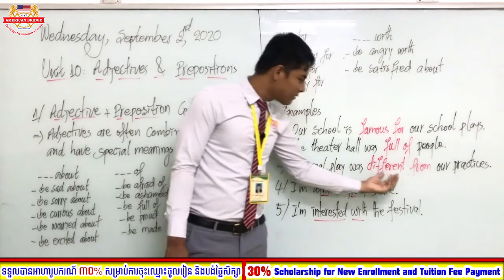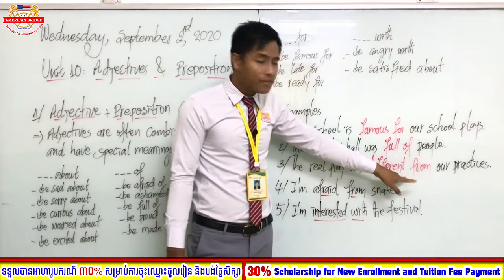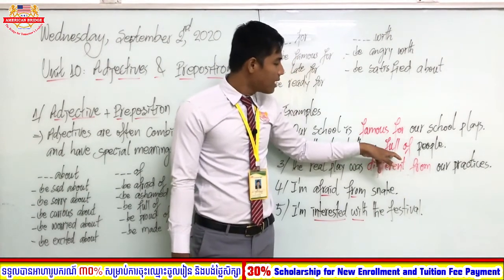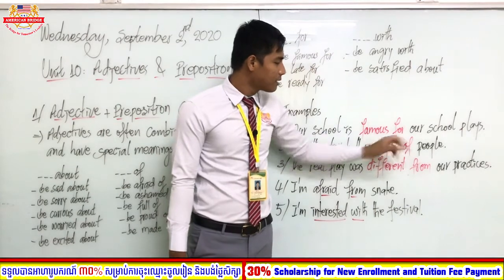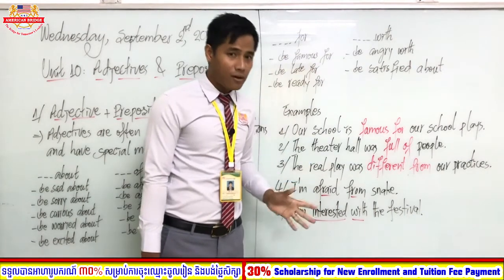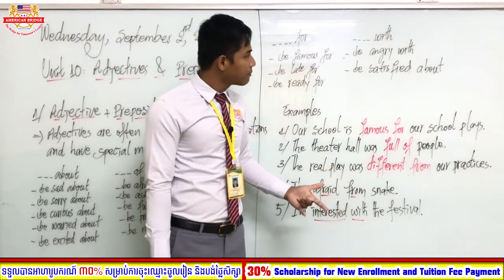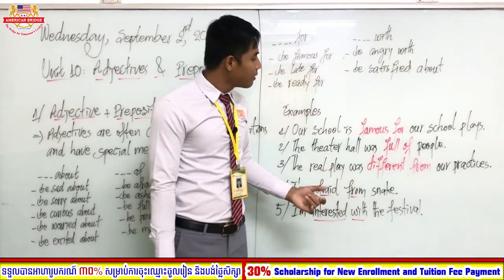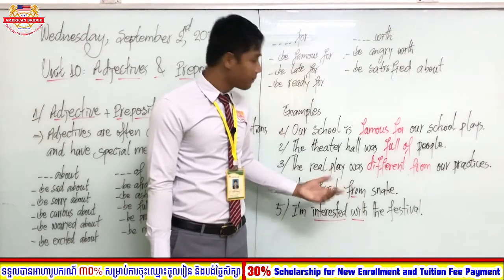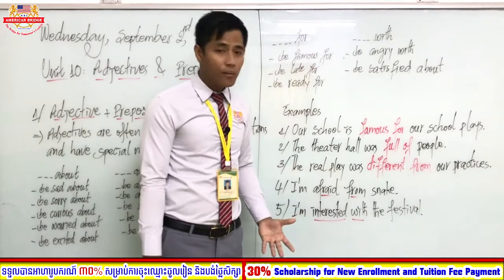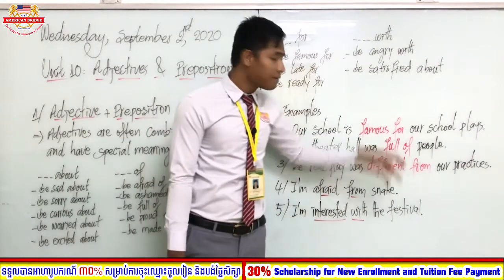So it should be different from, not different about. We cannot say full about, or full to. Full with, yes, you can use this. So full with is still correct. Famous of, no, we cannot use famous of, it should be famous for.